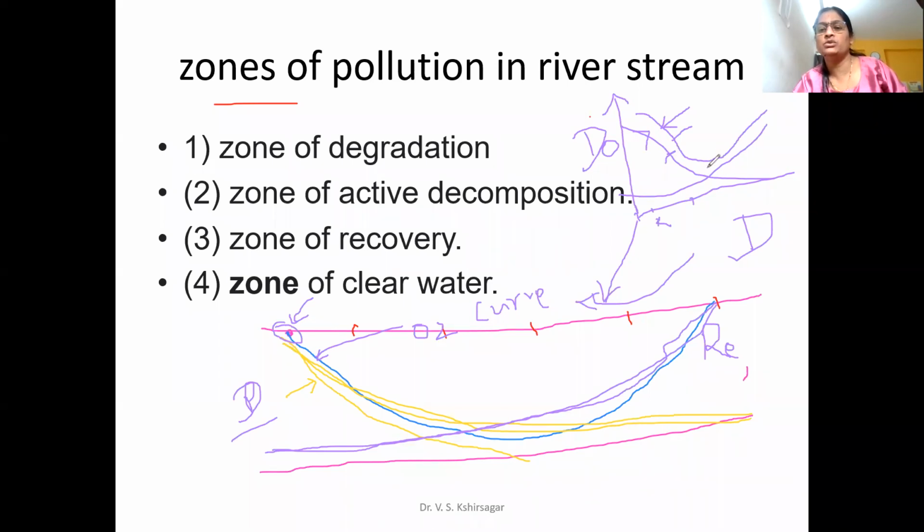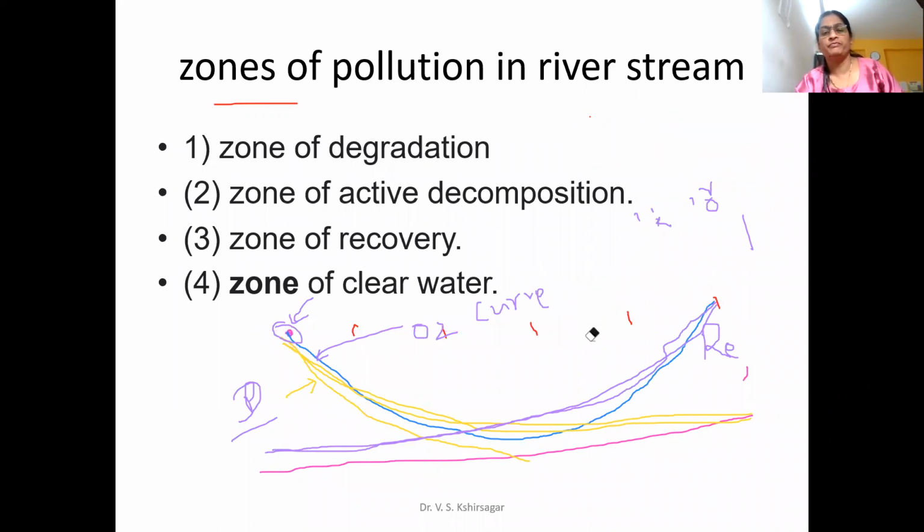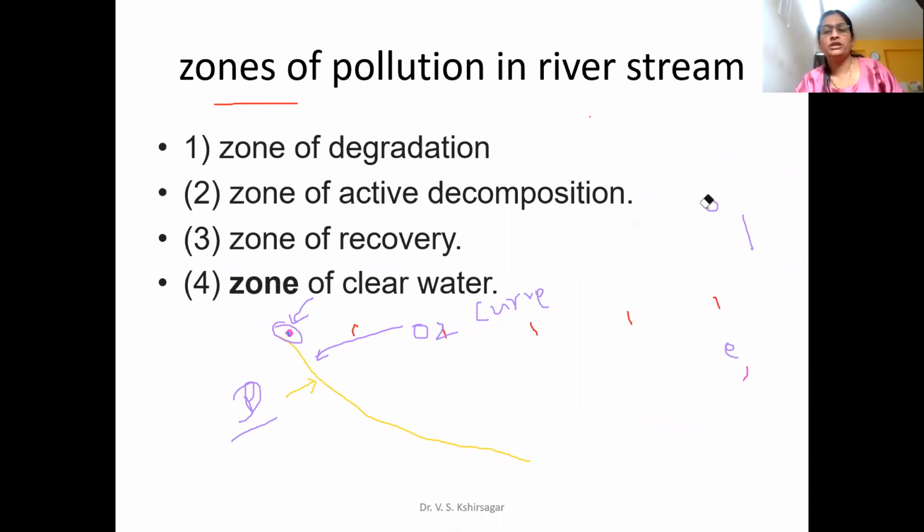And here it is known as the critical dissolved oxygen level, where it is almost zero. In that zone it can be identified as 0 milligram per liter dissolved oxygen. And again, you can start observing that it is increasing. So that way you can also find out the dissolved oxygen sag curve in any stream, any running water body.